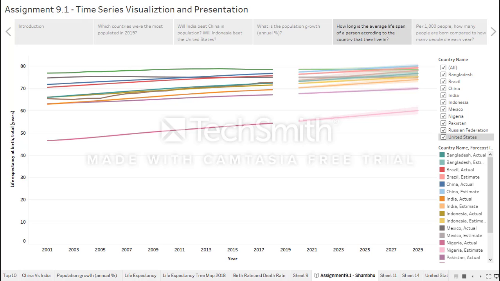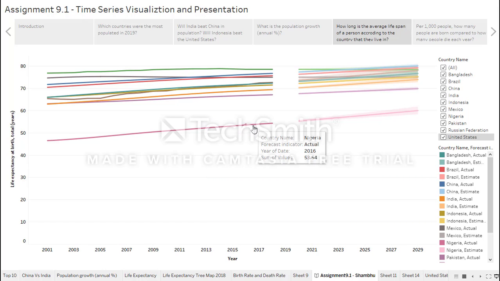The average lifespan of a person is shown in this graph depending on the countries that they live in over the period of 2001 through 2019. The graph shows the forecast from 2020 through 2029. The data for the life expectancy for 2019 is not available in the data source.